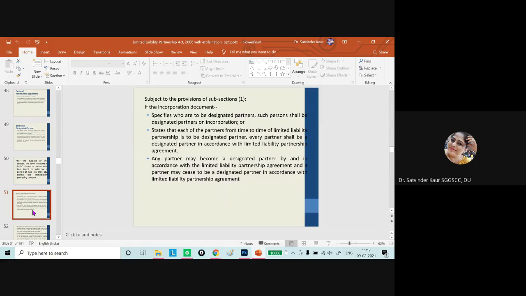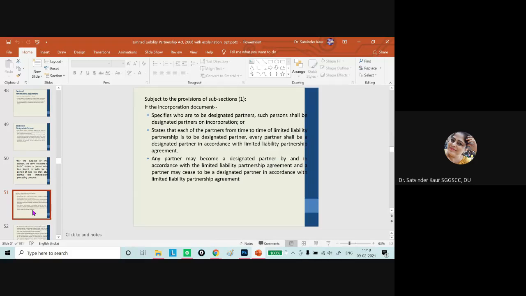Then after that, what was the requirement? When we submit the incorporation document, we have to specify who is going to be the designated partner, right? So such persons shall be designated partners on incorporation. And in case there is no designated partner, then every partner shall be a designated partner in accordance with the LLP agreement.